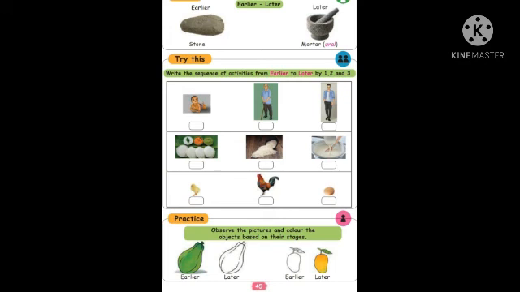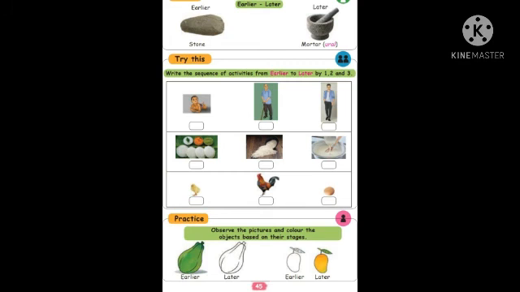Okay, the next picture, start with egg. After the egg it becomes a chick. Number 2 is a chick. Number 3 is a hen. So the answer is 2, 3, 1.